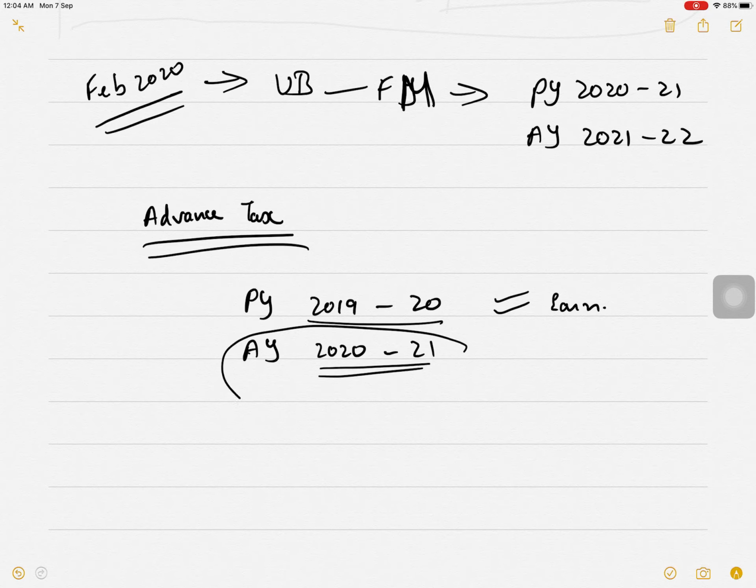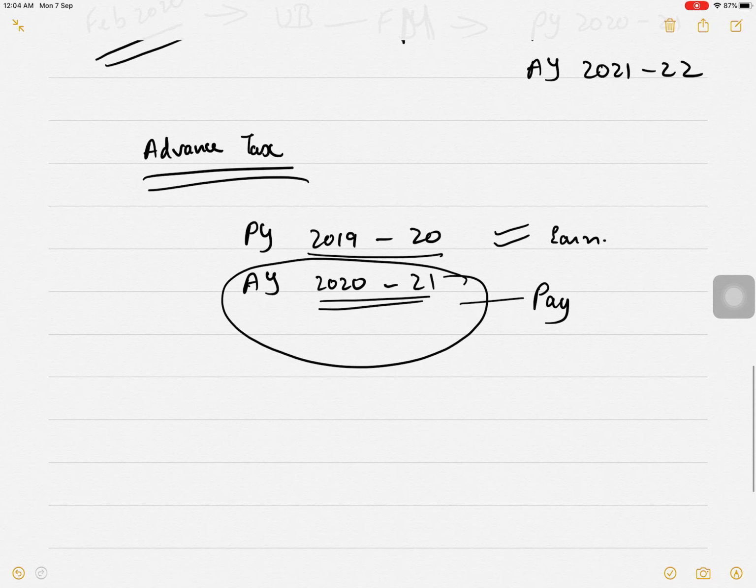So in this year you compute the tax and you pay to the government, correct? So if you earn in 2019-20, you pay to the government in 2020-21.